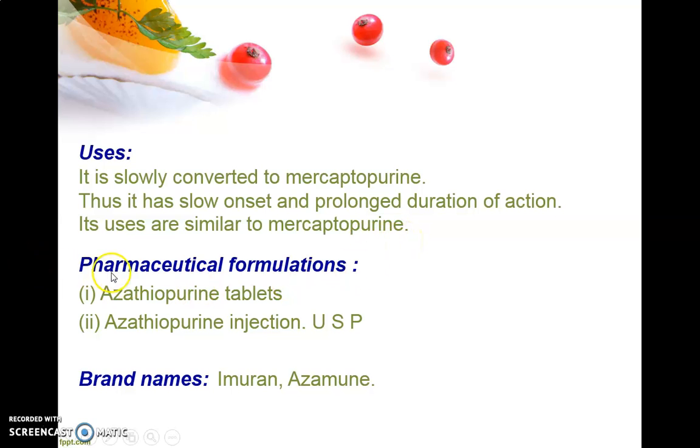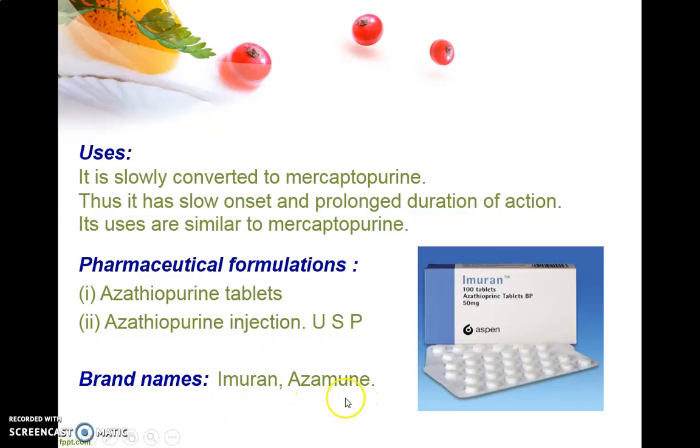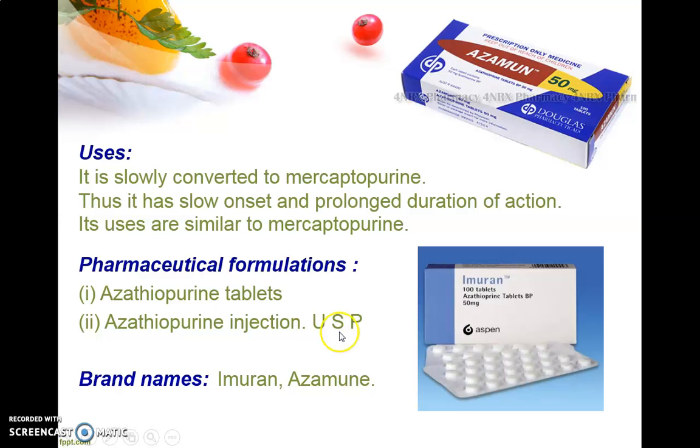As far as pharmaceutical formulations are concerned, there are azathioprine tablets and azathioprine injection USP. The brand names include Imuran and Azamune. Azamune was developed because it may be used as an immunosuppressive agent, and Imuran is again used as an immunosuppressant, because it finally converts into mercaptopurine, which is used as an immunosuppressant. So Imuran and Azamune are brands available for azathioprine.